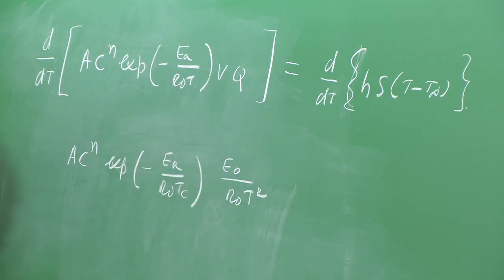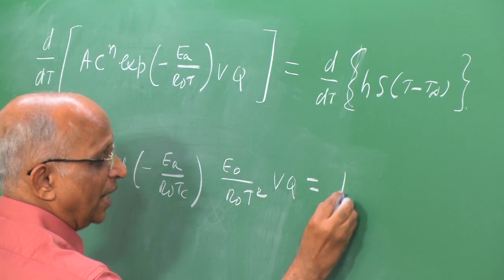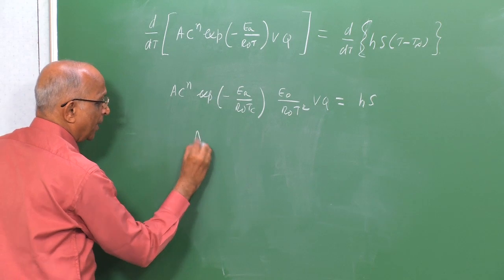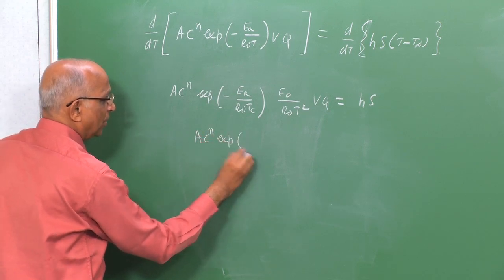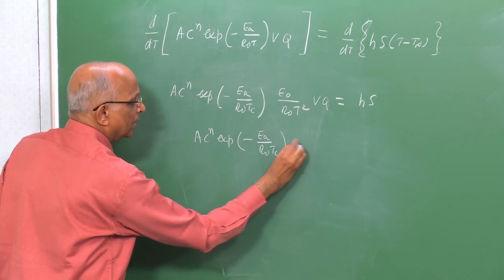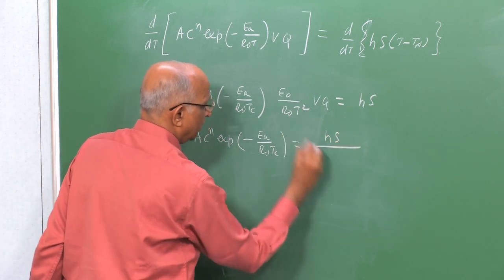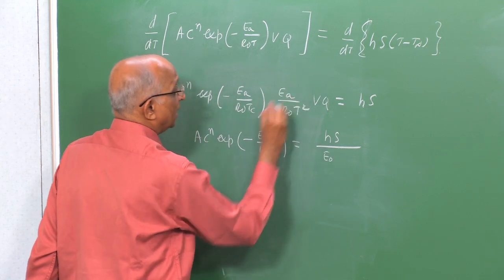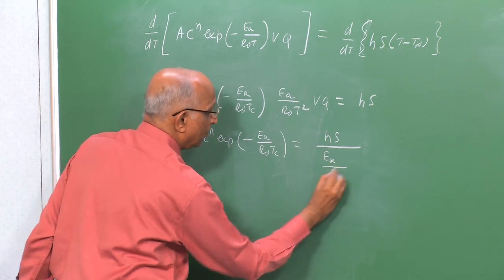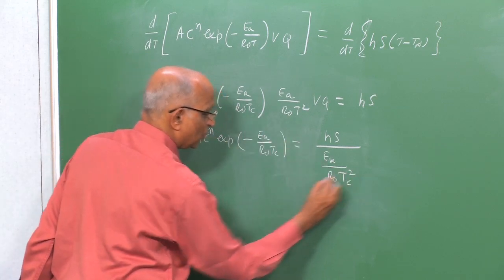E0 by R0 T square into V into Q is equal to, this differentiated gave us Hs because T ambient is a constant, and therefore, I had the expression ACN exponential of minus EA by R naught Tc is equal to Hs divided by, I am sorry, it should have been activation energy EA divided by R naught into, well, I am evaluating it under condition Tc square over here.